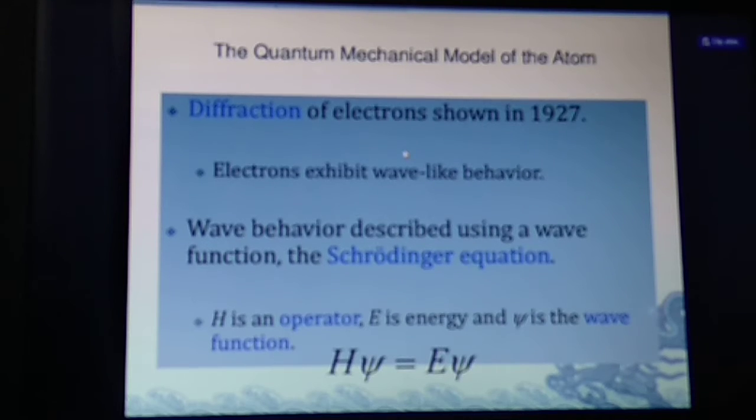Quantum mechanical model of the atom, diffraction of electrons shown in 1927. Electrons exhibit wave-like character. Wave behavior is described using a wave function, the Schrödinger wave equation, Hψ = Eψ. But students, most important are de Broglie's concept and the Heisenberg uncertainty principle.